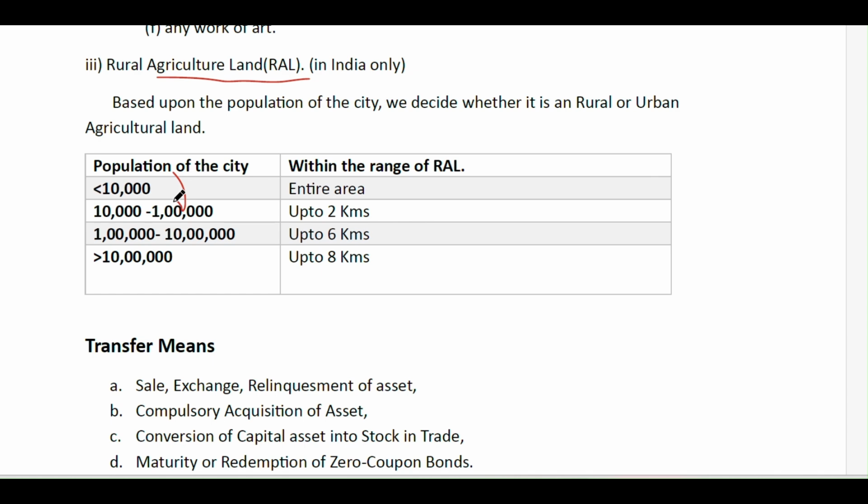Okay. And for a population of 10,000 to 1 lakh, up to 2 kilometers is rural agriculture land, and greater than 2 kilometers will be treated as urban agriculture land. From a population of 1 lakh to 10 lakh, up to 6 kilometers is rural agriculture land, and for a population of greater than 10 lakhs, up to 8 kilometers is rural agriculture land. Beyond these distances, all of the area will come under urban agriculture land. From this only you will know whether it is urban or rural agriculture land.